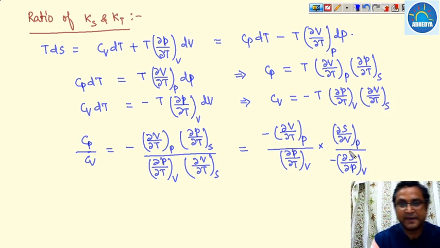Okay, so what is the value of Cp upon Cv? This minus minus will go out.